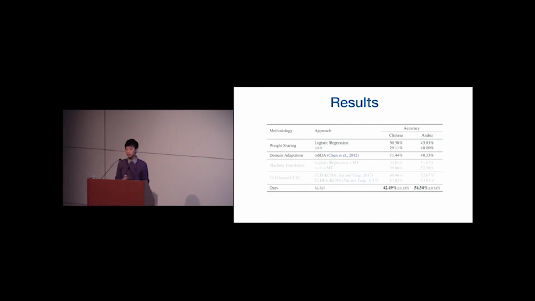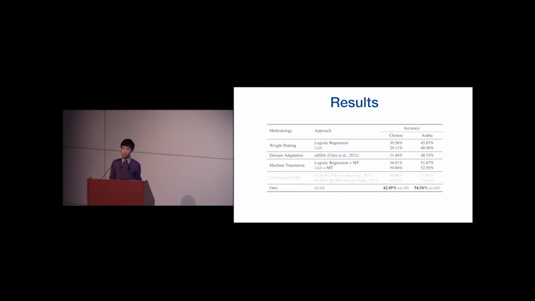Then we compare with domain adaptation methods because, in principle, cross-lingual transfer can be viewed as an instance of domain adaptation. But in practice, the distributional divergence between languages is much more significant than that in typical domain adaptation. So we see here a domain adaptation method also did not work well out of the box for our task either. And then a strong and commonly used baseline method is this machine translation baseline, where we use Google Translate to translate the test set from the target language into English, and then make a prediction there using the trained English sentiment classifier.